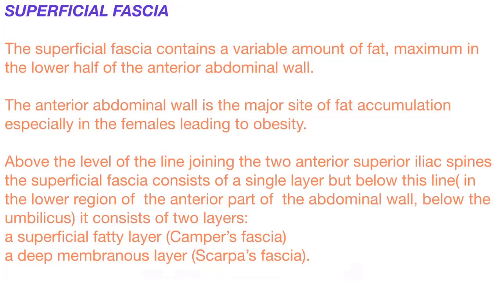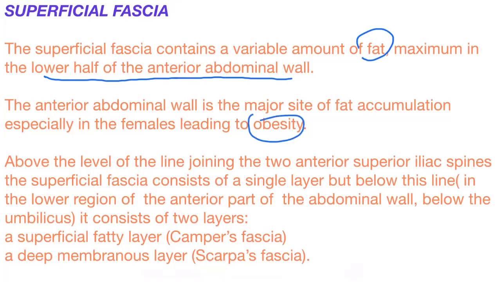Next, deep to the skin is the superficial fascia. Right, the superficial fascia contains a variable amount of fat, maximum in the lower half of the anterior abdominal wall. The anterior abdominal wall is the major site of fat accumulation, especially in females, leading to obesity.